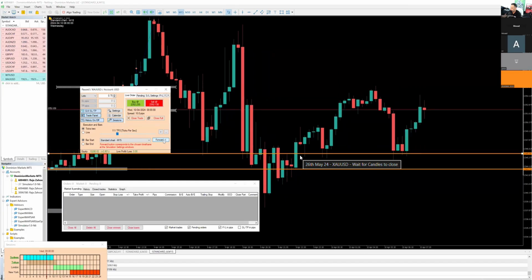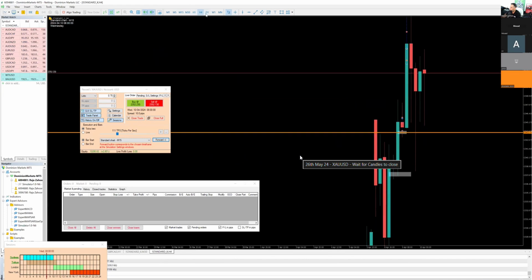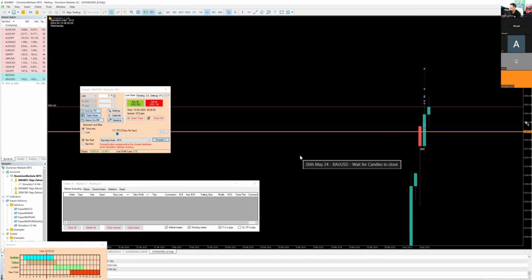And here we are at pre-London again. All right, let's start off with removing all these zones. Remove all these zones. We're going to start off with the 4 hour time frame. Let's start off with the daily. So daily is continuing to push bullish here now.